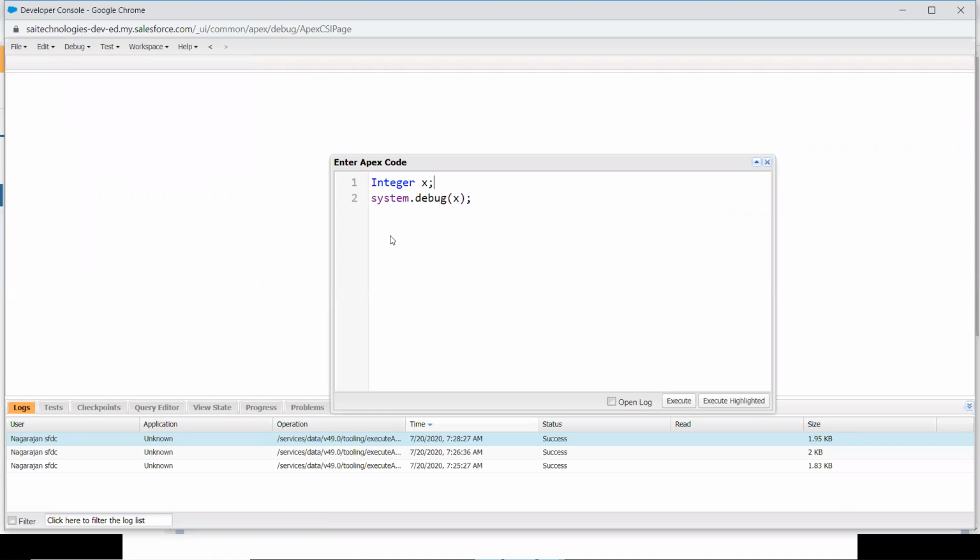Because in Apex, integer, double, date and time, whatever it may be, everything automatically inherits a class called object. So normally null is dealt with objects only, because your integer class is extending the functionalities from the object class. Implicitly, you are getting null as an output. You got it? Okay.